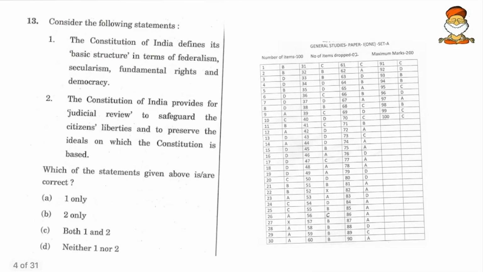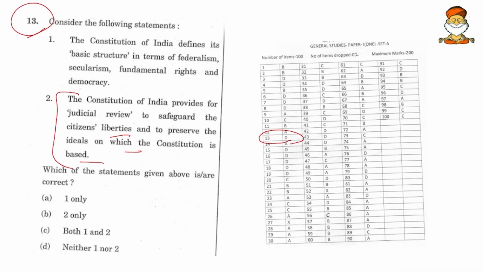Then come to the next, going with the analysis of some more questions. Here we got some skewed answer keys. Say, for example, question number 13: the Constitution of India provides for judicial review to safeguard the citizens' liberties and to preserve the ideals on which the Constitution is based. Overall, this judicial review definition sounds reasonable. But if you take the UPSC's answer key, the 13th one is D. That means neither the first nor the second statement is correct.